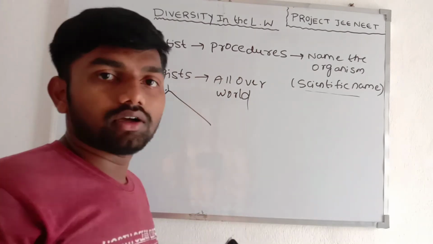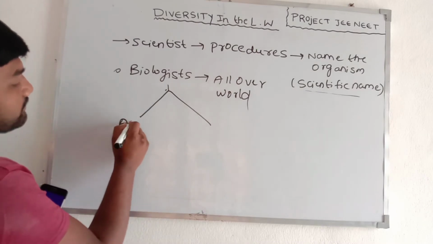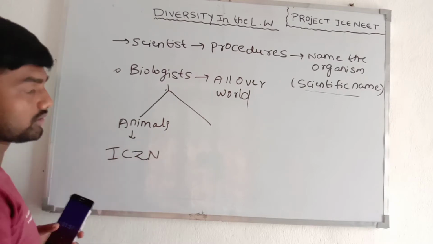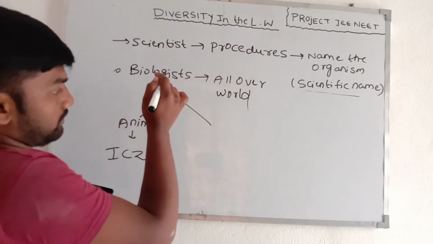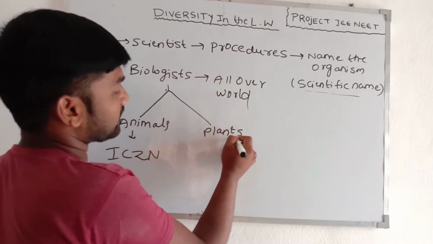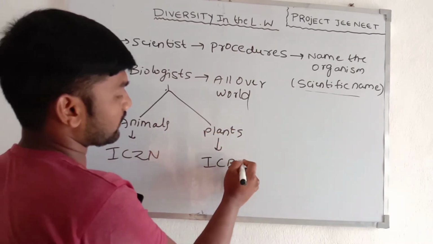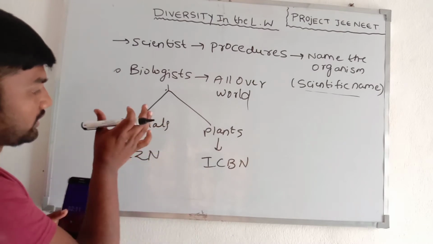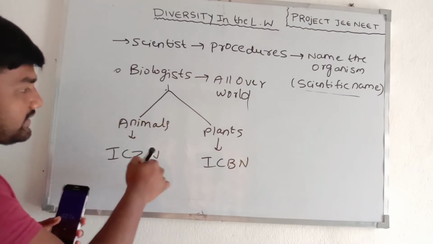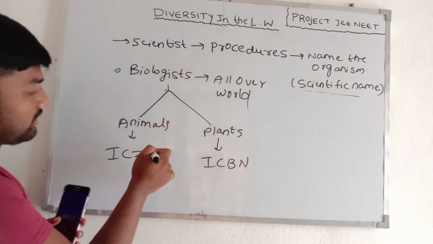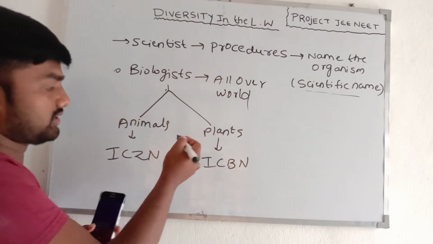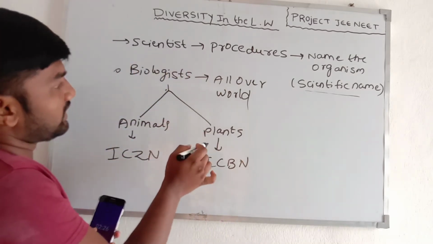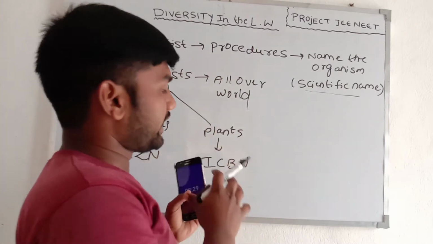To name the organism, in animals we use ICZN, and in plants we use ICBN. Biologists categorize organisms into animals and plants. In animals the naming is done under ICZN, and in plants the biologists categorize names under ICBN.